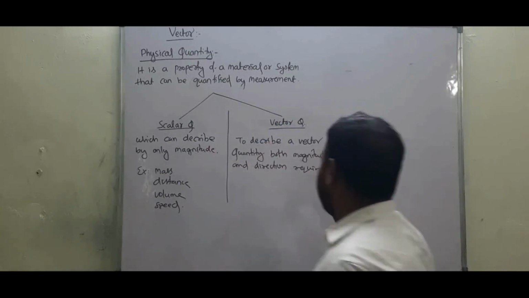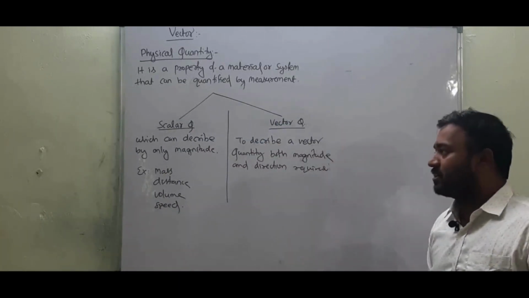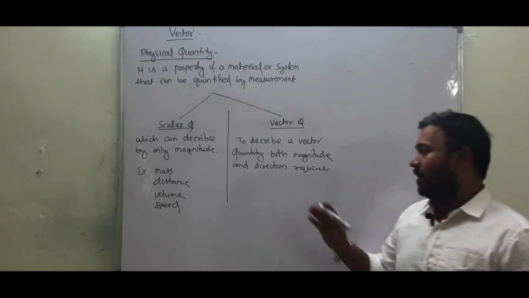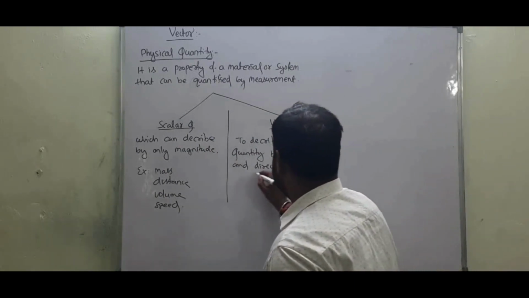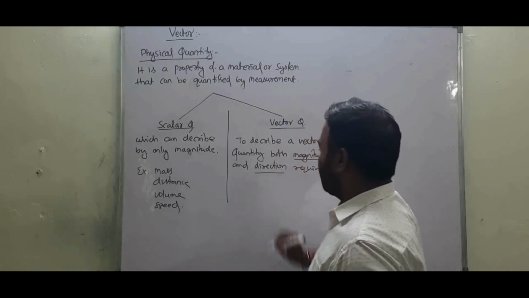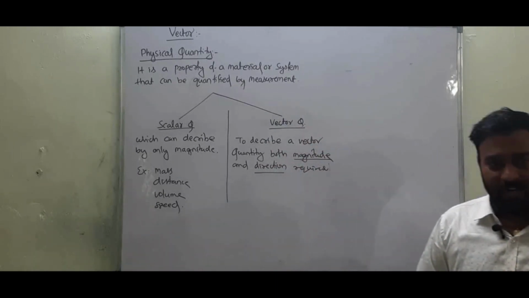So to describe a vector quantity, we require what? Magnitude as well as direction. Then we can describe a vector quantity.